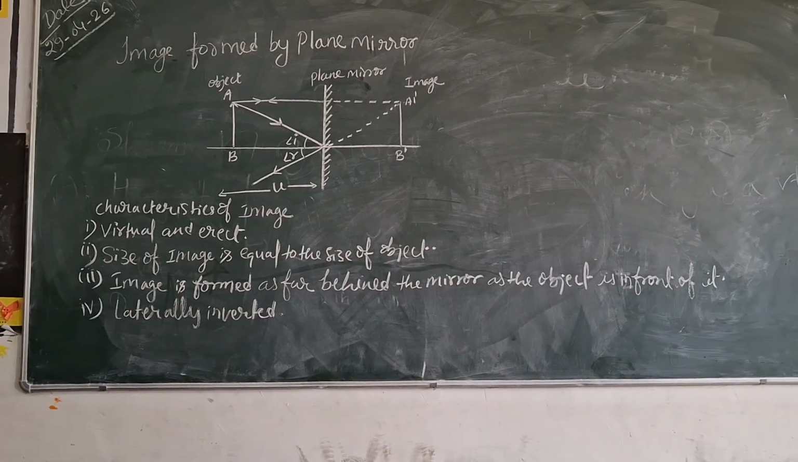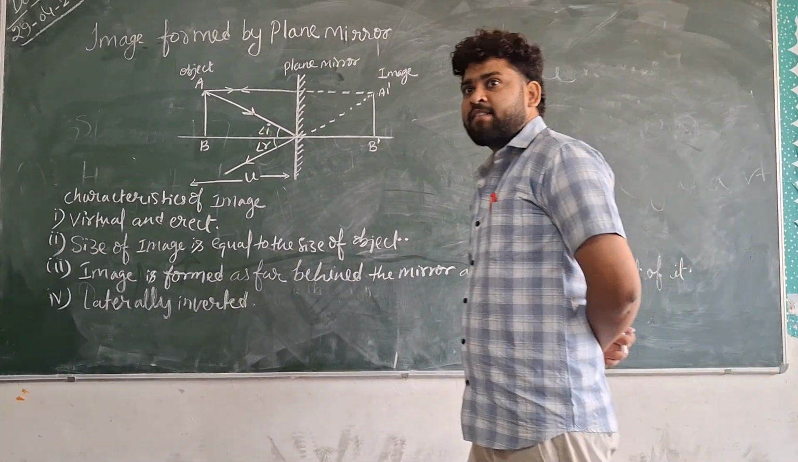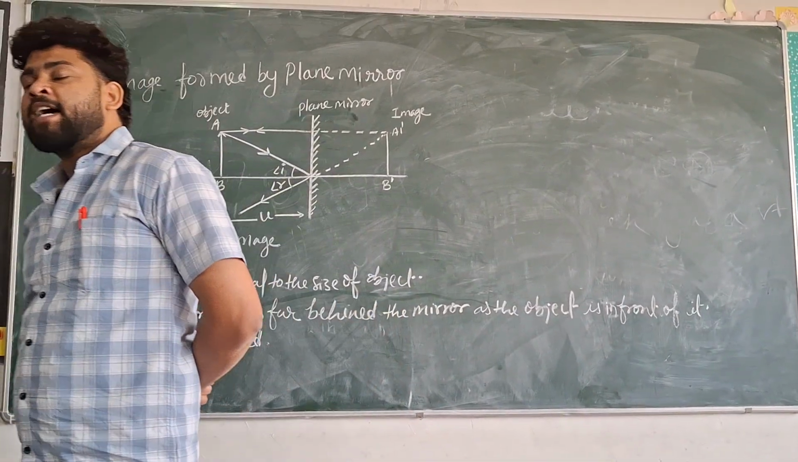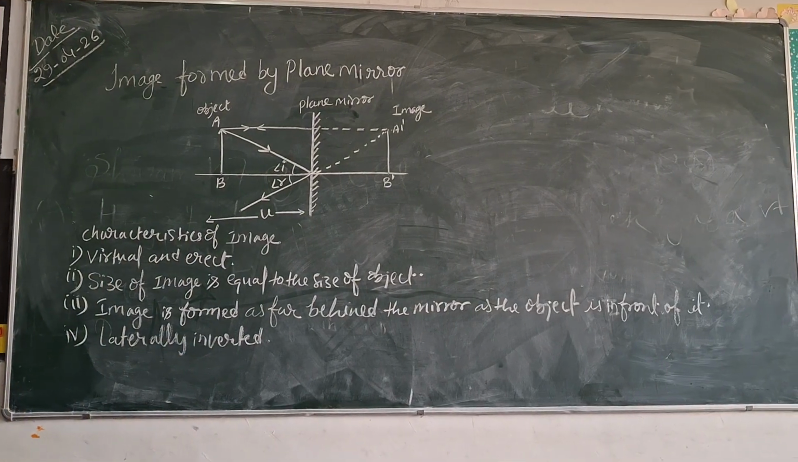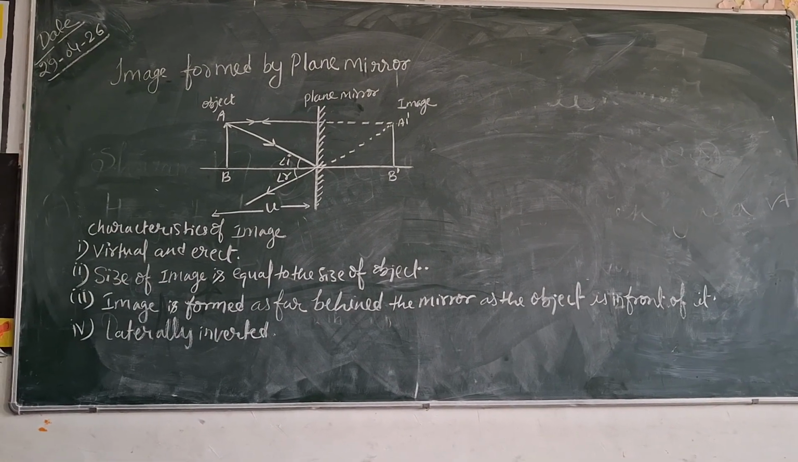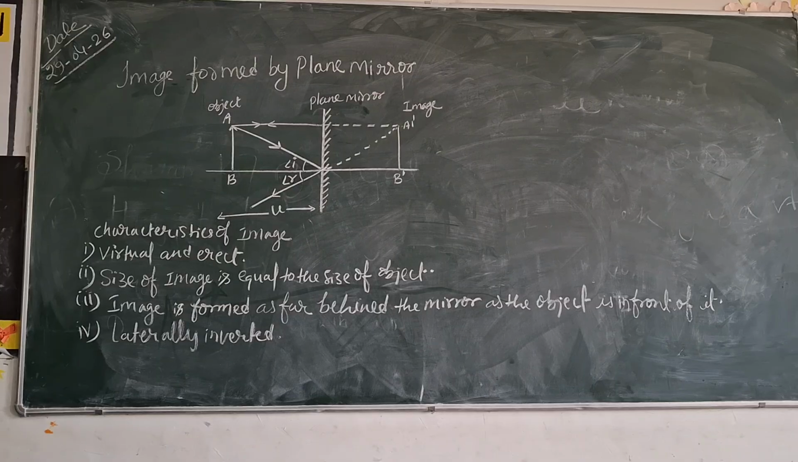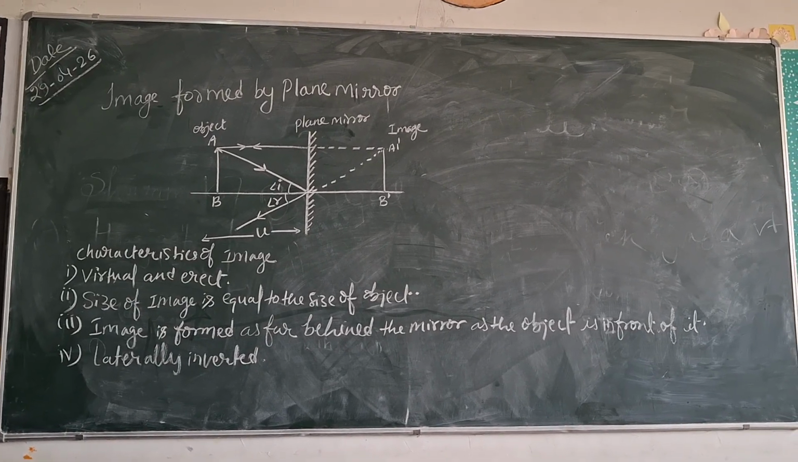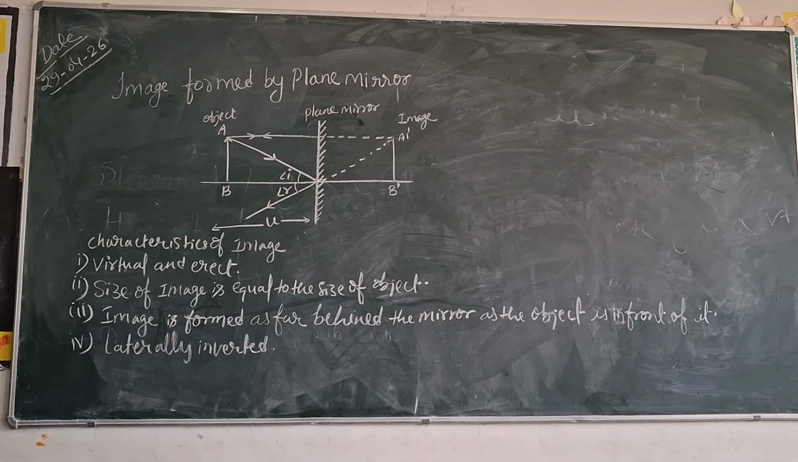Okay, laws of reflection. Image, two types of image, real image as well as virtual image. We have studied the characteristics of image, real image as well as virtual image. Now we will study about image formed by plane mirror.